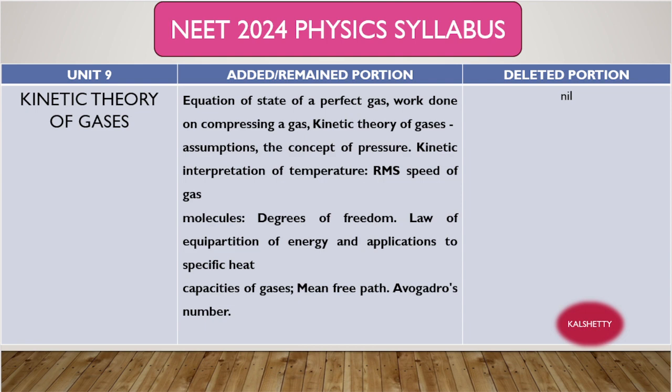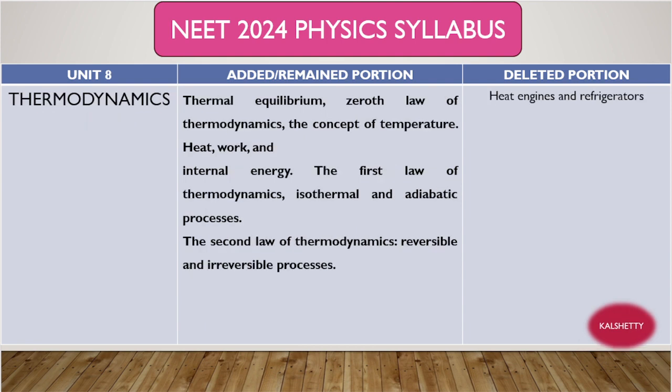Okay, now we move on to the eighth unit, right? The eighth topic is thermodynamics. Now see, the only deleted portions are heat engines and refrigerators.